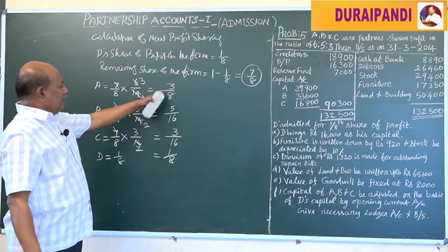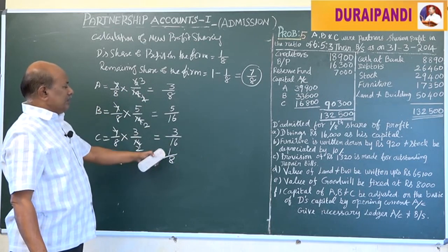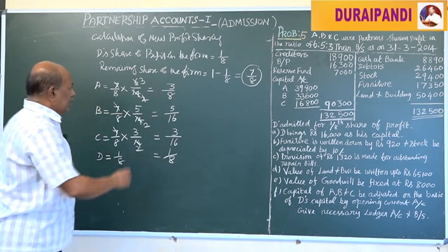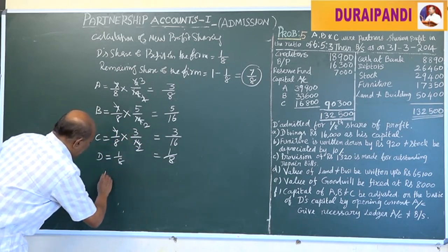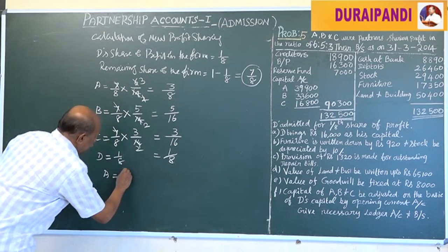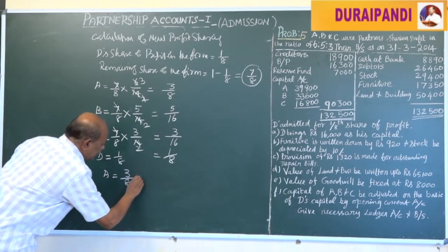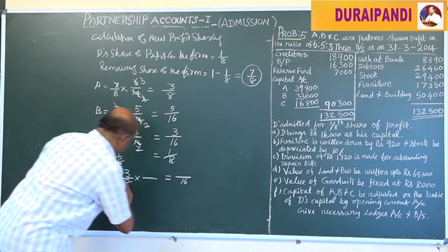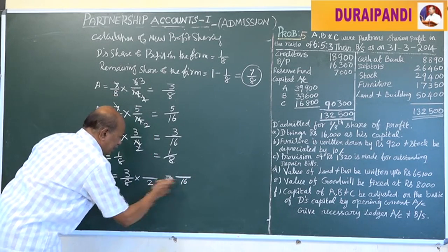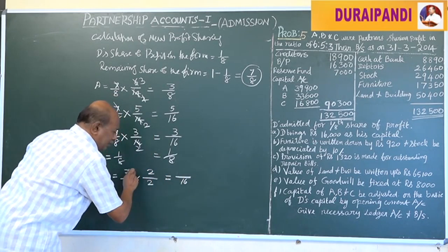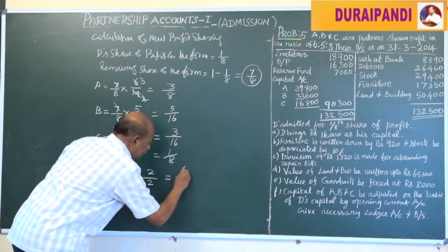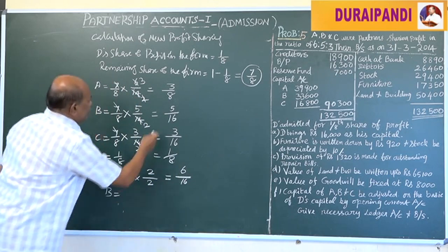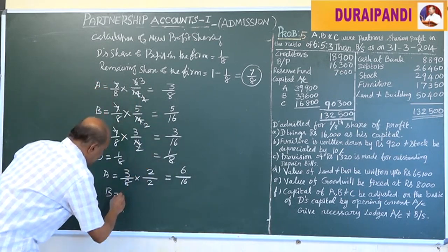Now we have to make all the partners' ratio based on 16. Make it 16 base. For A, 3 by 8 is multiplied with 2, that is 2 into 8, 16. The same we multiply with the numerator, 2 3s are 6. Like B, there is no change, 5 by 16.